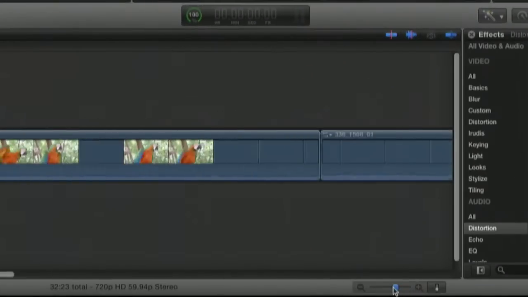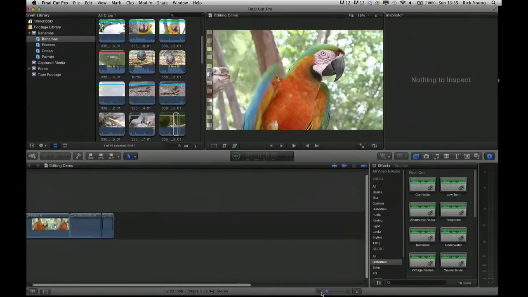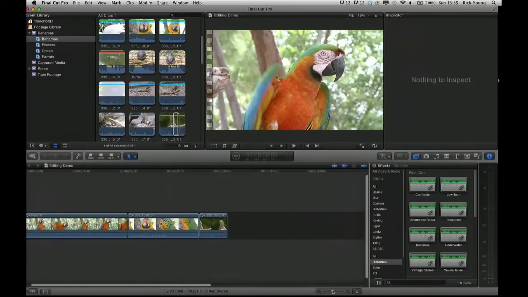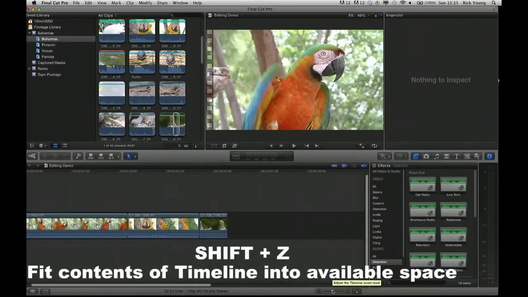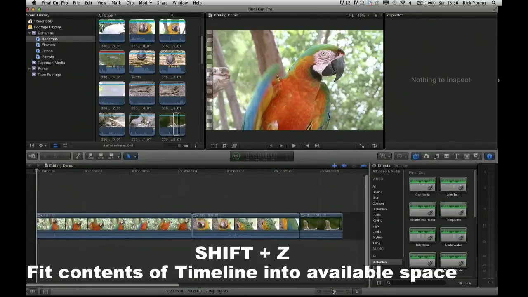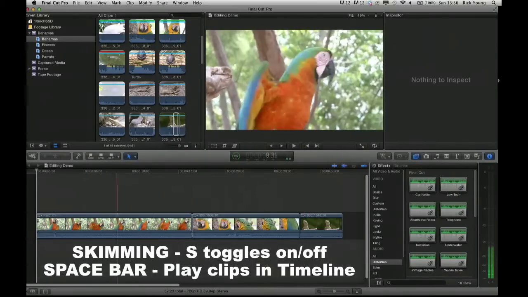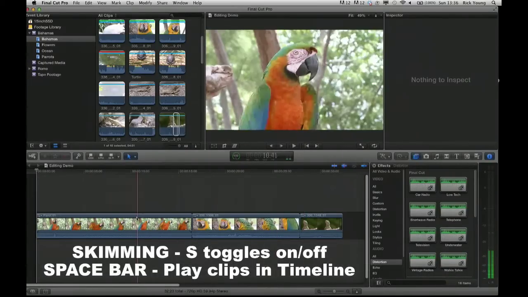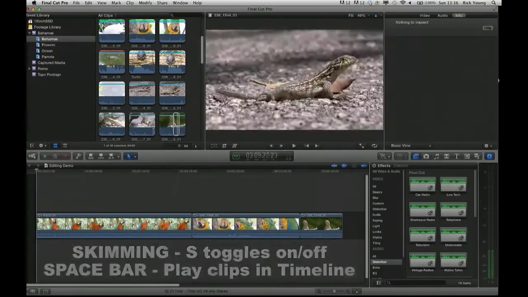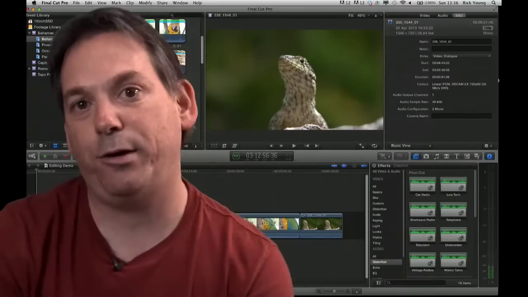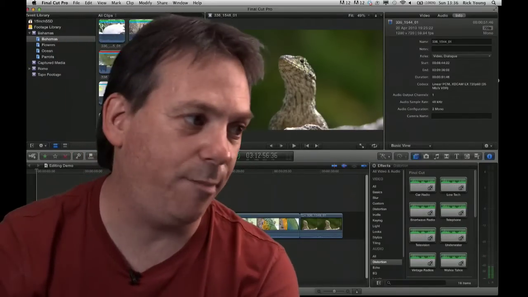Now notice this little slider down the bottom. You can actually increase the size of what you're seeing or decrease. Okay, and a shortcut is Shift plus Z, depending on which part of the world you're in. And that will take the shots in the timeline and fit it into the existing space. So Shift plus Z to achieve that. And you'll see I can skim through the entire timeline, and likewise I can skim through the clips. Okay, so that's pretty basic, just getting some shots into the timeline.